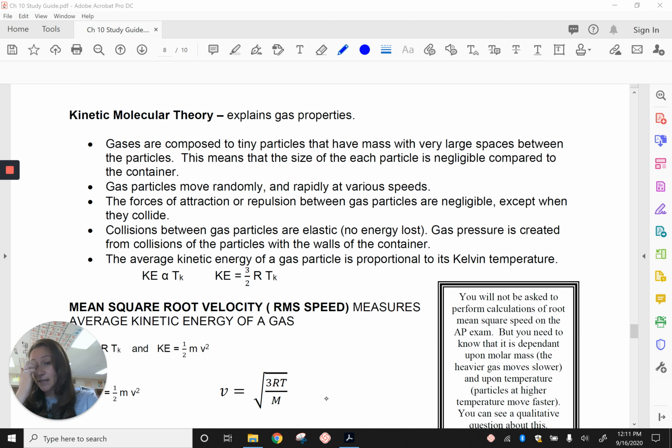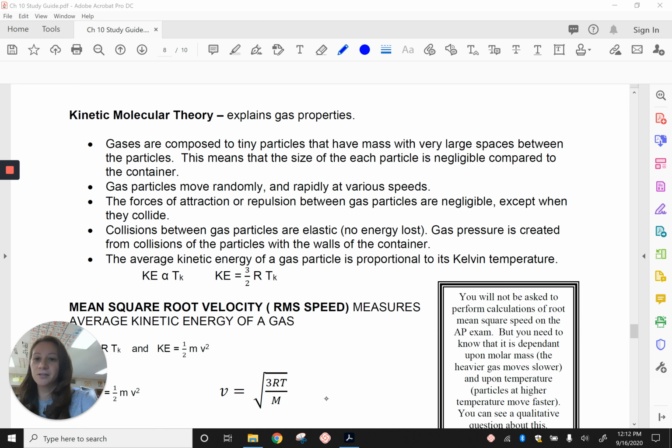The next statement says that gas particles are moving randomly. They're moving very fast, and they're moving all the time at various speeds. So when we talk about the speed of the particles, we're talking about the average speed. So, remember that kinetic energy is related to temperature, and so when we say it's a certain temperature, we're saying this is a certain average kinetic energy, and so some particles are moving fast, some particles are moving slow. We're taking the average of them when we're relating it to temperature.